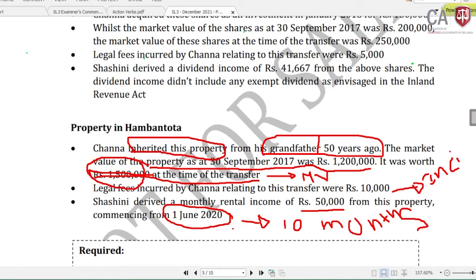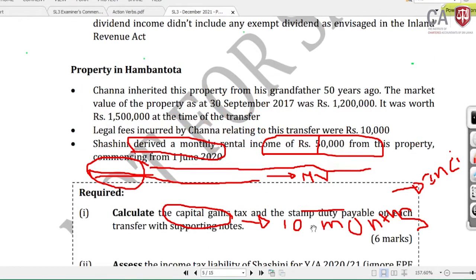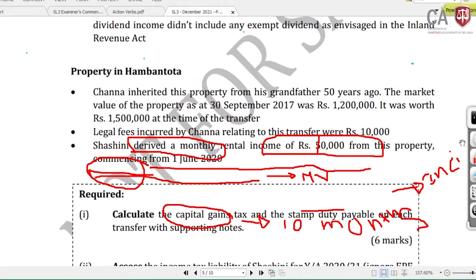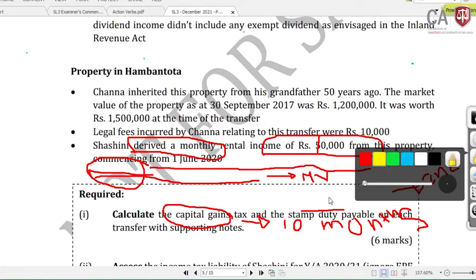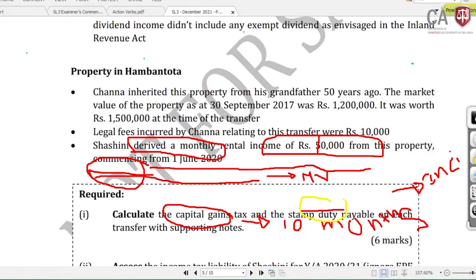The reason is for you to compute the stamp duty payable. Stamp duty is paid on the market value, not as per the provision of Section 46. With all the information they gradually provided, you come to the answer.